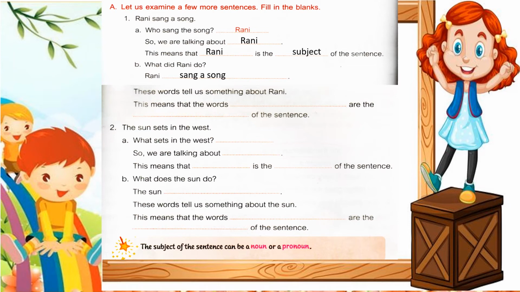This means that the words sang a song are the predicate of the sentence. So children, who sang the song? Rani. So Rani is the subject, and sang a song is the predicate of the sentence. Understood children? In this way, you have to differentiate subject and predicate. So children, try to solve the second sentence. Okay children?